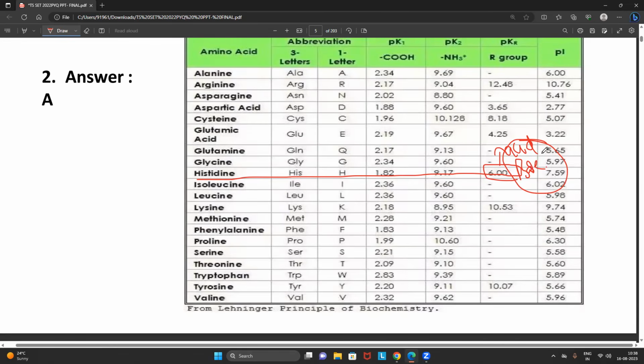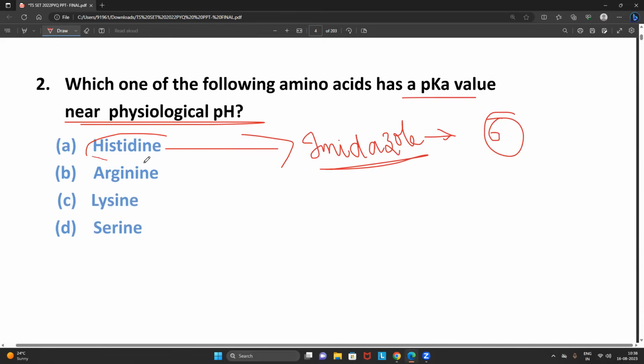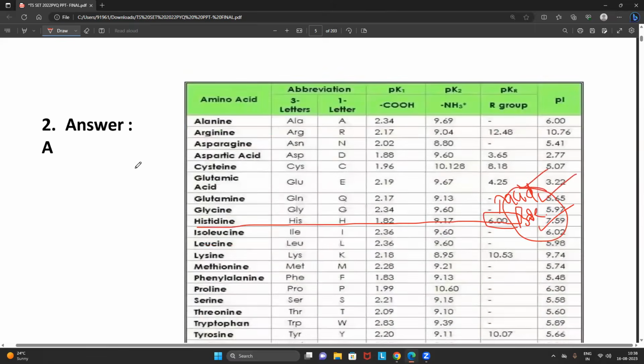What about the other amino acids? Either they are acidic in nature or basic in nature, but mostly histidine is basic. But the point is that, friends, it can act like an acid as well. So what's the amino acid having the pKa value near the physiological pH? Histidine. It's a straightforward question, right?